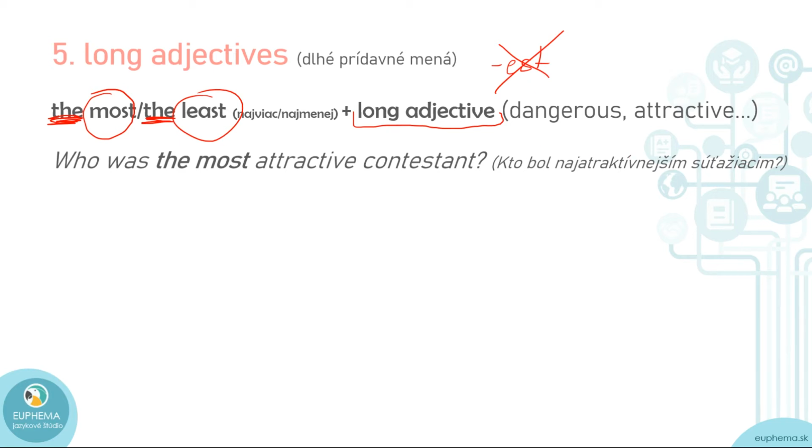Instead, you need to put this extra word most or least. That is the most or the least. For instance, who was the most attractive contestant? The most attractive, long adjective.